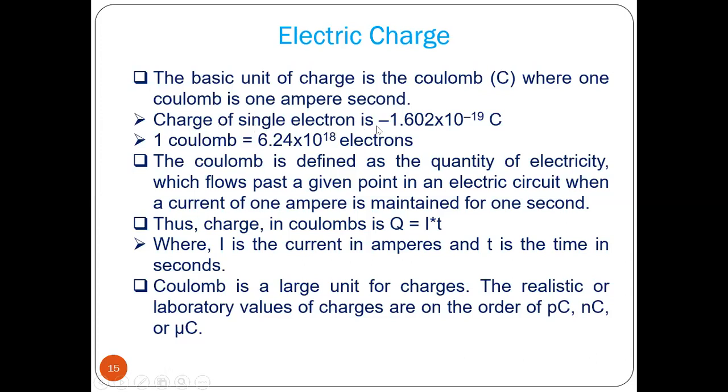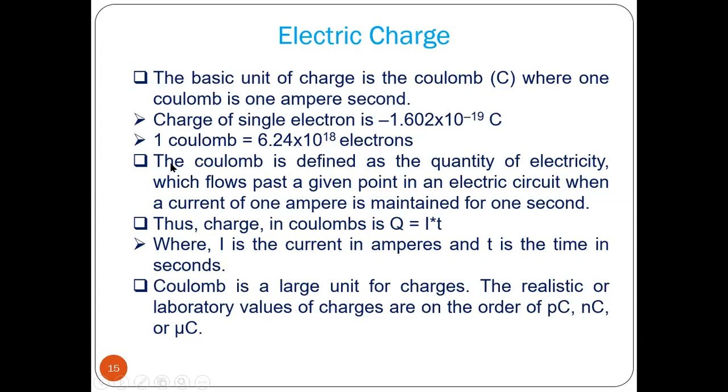Now the charge of one single electron is minus 1.602 into 10 to the power minus 19 coulomb. So 1.602 into 10 to the minus 19 coulomb is equal to 1 electron. Then 1 C equals 1 divided by this term. If you take it from denominator to numerator, this becomes 10 to the power 19, and since 1 by 1.602 is there, we get 6.24 into 10 to the power 18 electrons. 1 coulomb equals this many electrons.